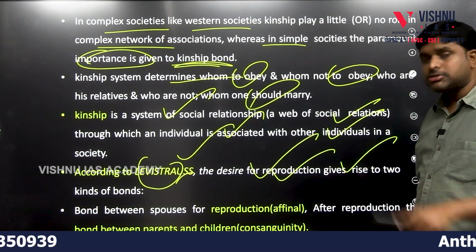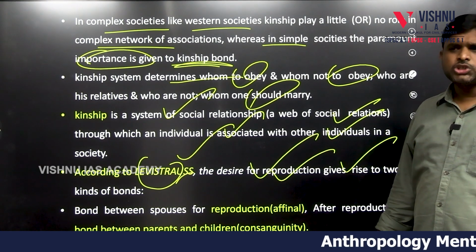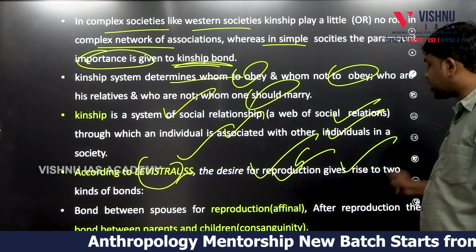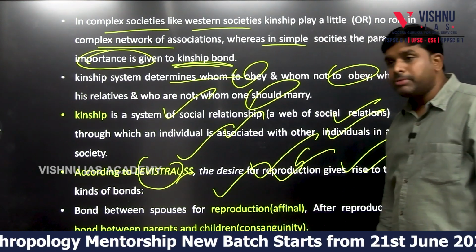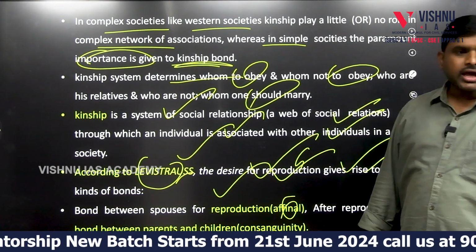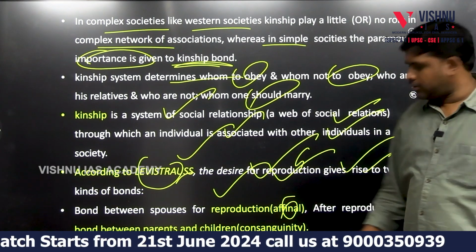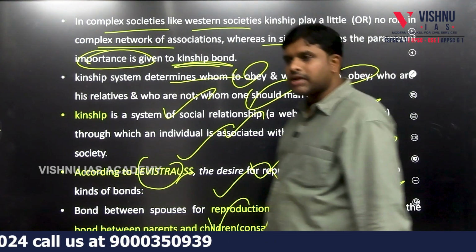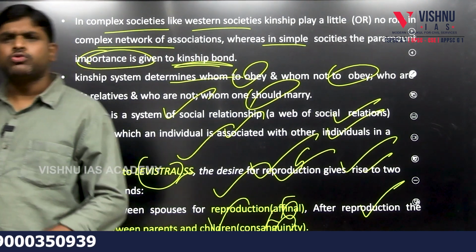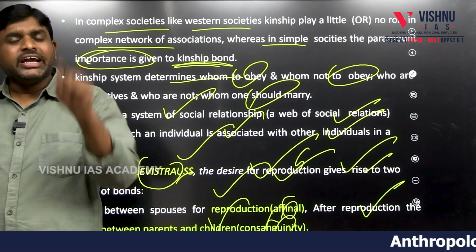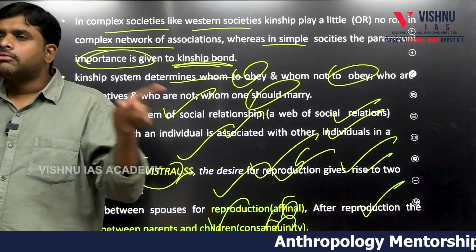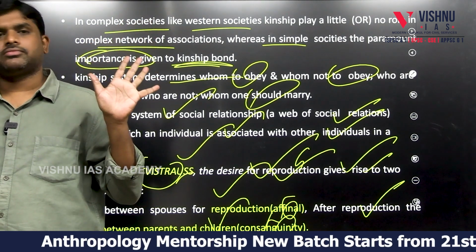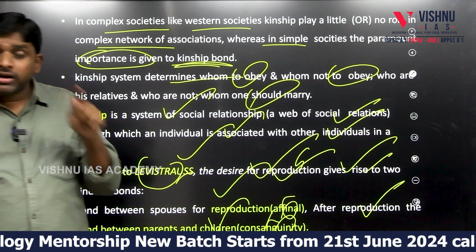The desire for reproduction is a biological need. No shame, nothing. The desire for reproduction is a common phenomenon. It gives rise to two kinds of bond. The bond between spouses is called affinal. Then the child is born after reproduction, and the bond between the parents and children is called consanguinity. So, Levi-Strauss: why only two? Because it is mainly because of the need for reproduction, or satisfaction of the biological need called sex. So which bond was established first?